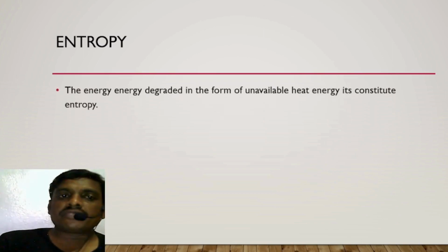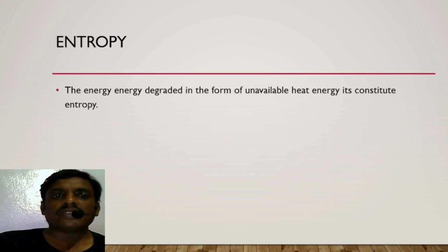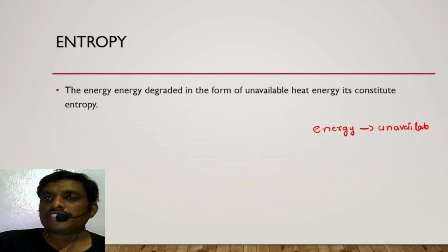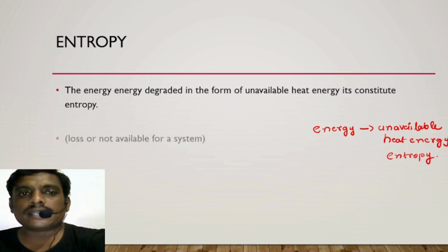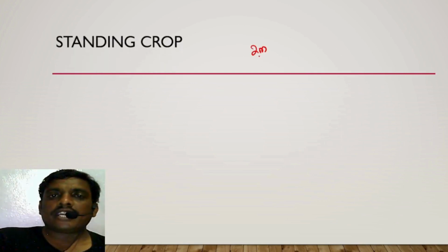Entropy is a form of degraded energy which is not available for the living organisms. Simply we say that it is energy which is already degraded, an unavailable form of heat energy. You say that heat energy constitutes the entropy. Very simple, right? Now, let us learn one more important 2 marks question, that is standing crop.